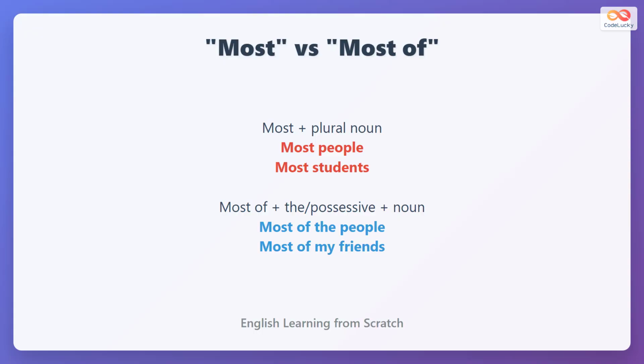Use most directly with plural nouns like most people or most students. Use most of with the or possessives like most of the people or most of my friends. Most is general while most of specifies a particular group.